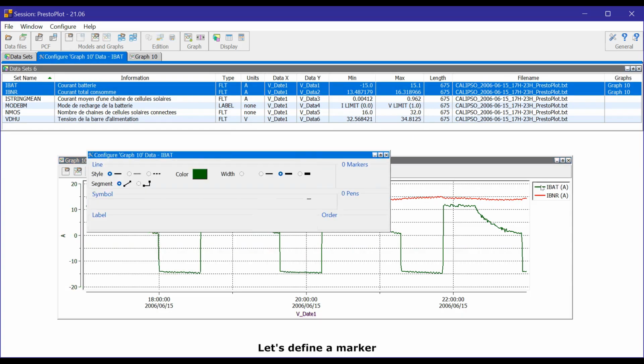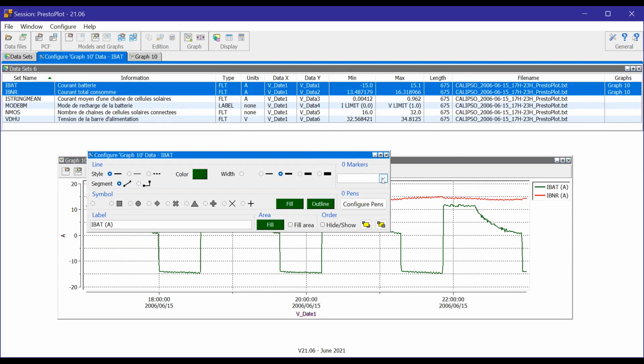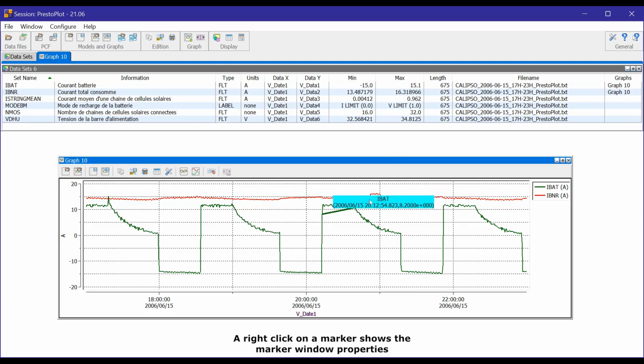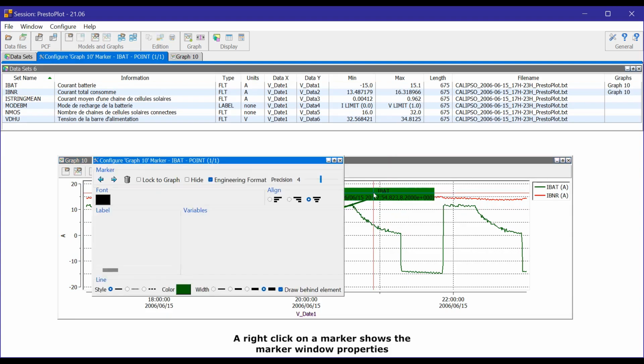Let's define a marker. A right-click on a marker shows the marker window properties.